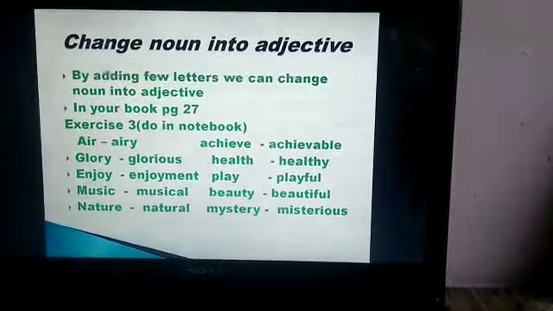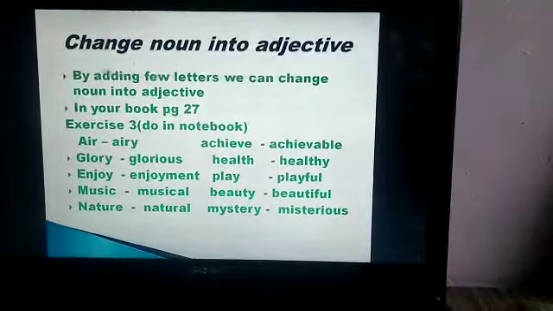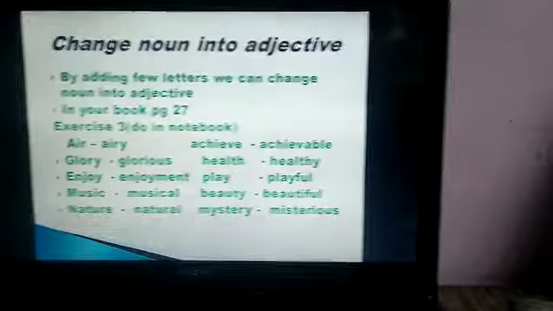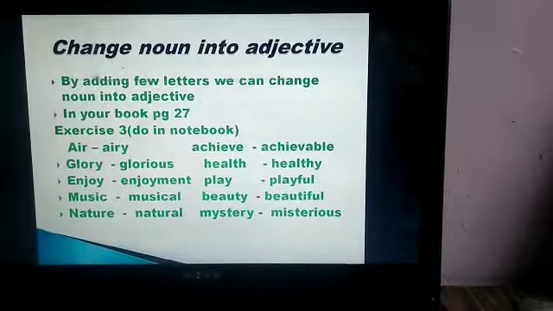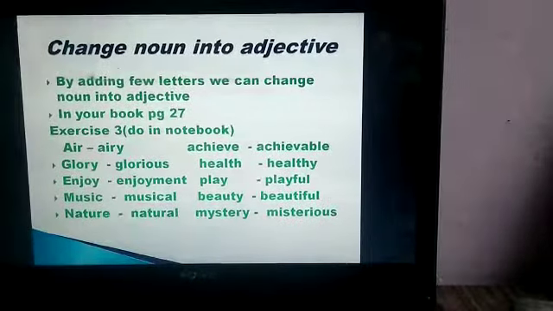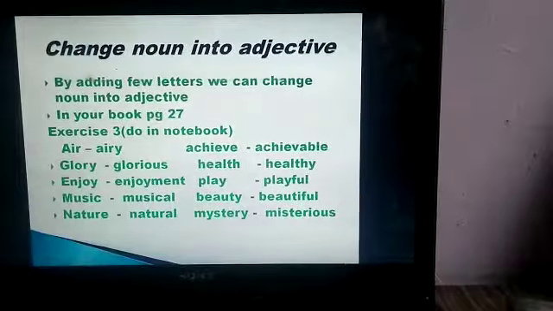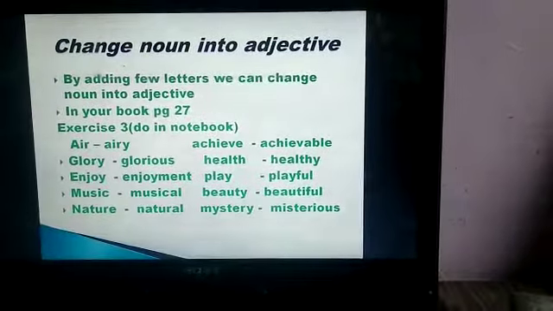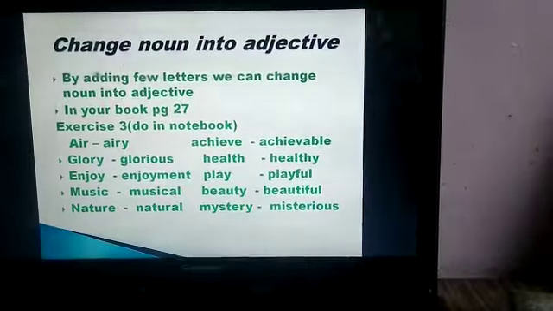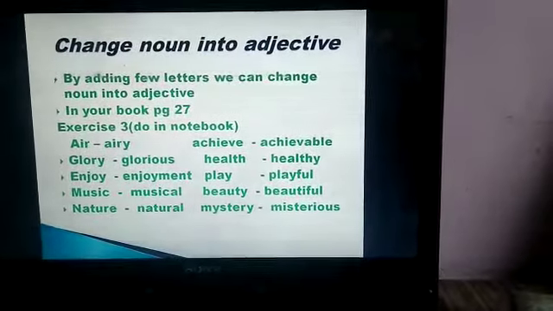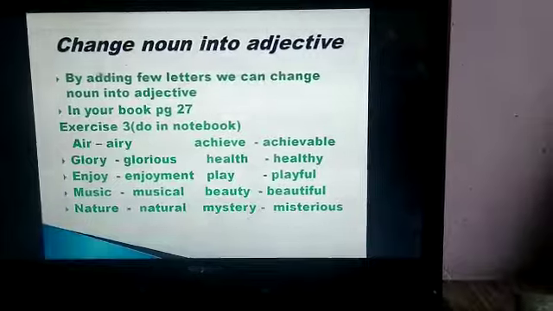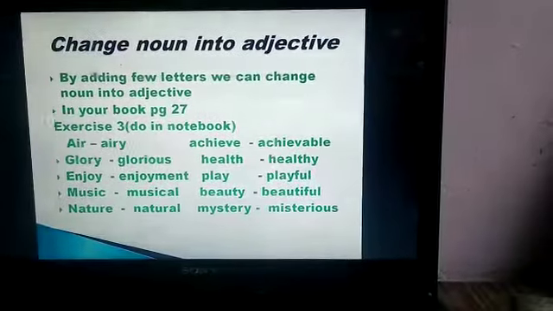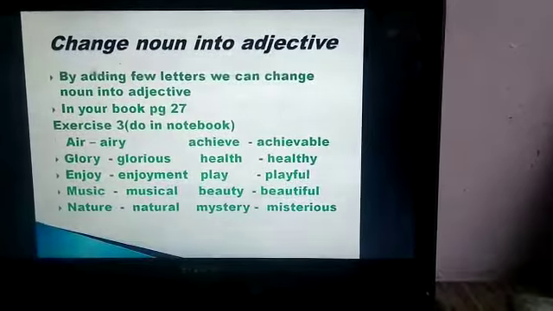The first word, air. Air is a noun. And when we add the letter y, it becomes airy. So it becomes airy, that is an adjective. Okay? Airy room. Then room is a noun and airy becomes an adjective. Fine. The next is glory. When we add ous, it becomes glorious and it becomes an adjective.